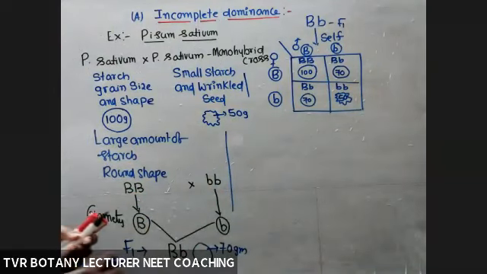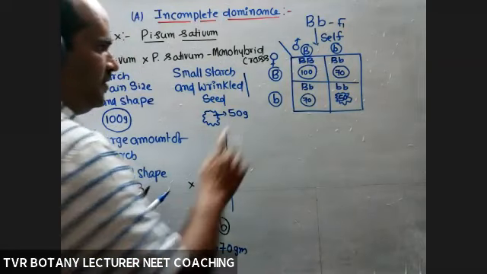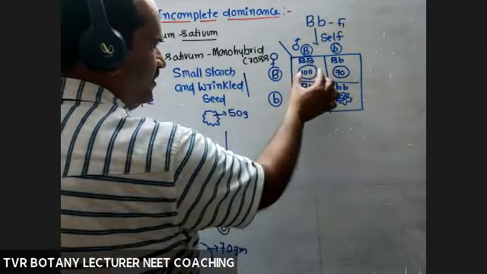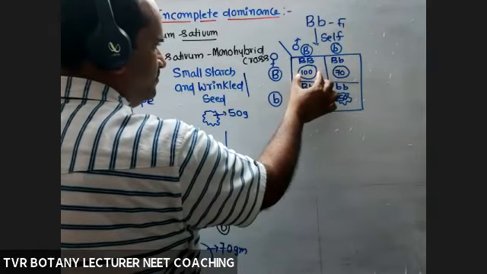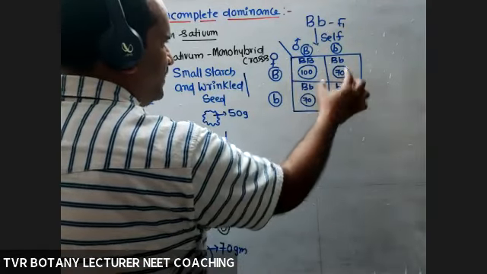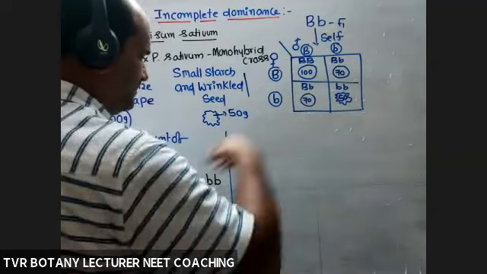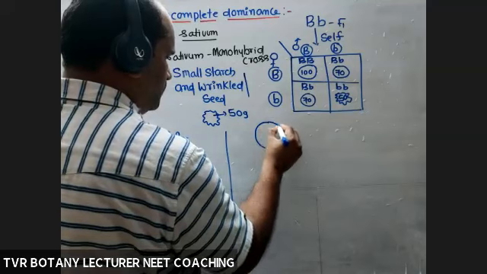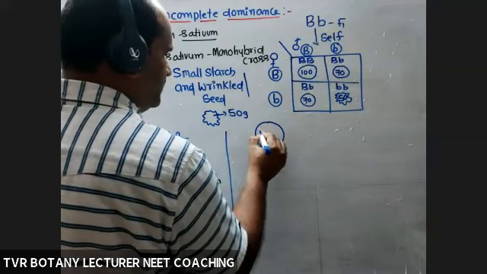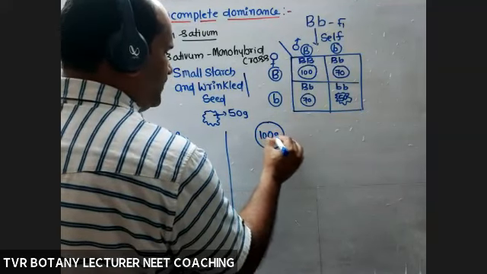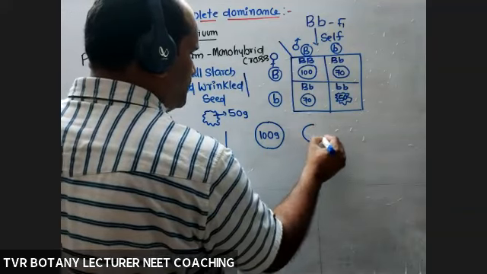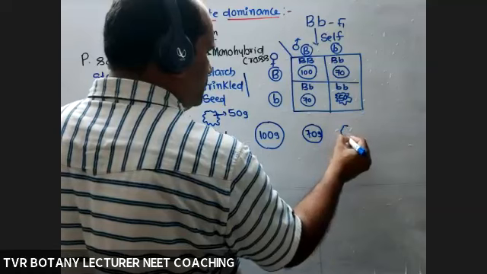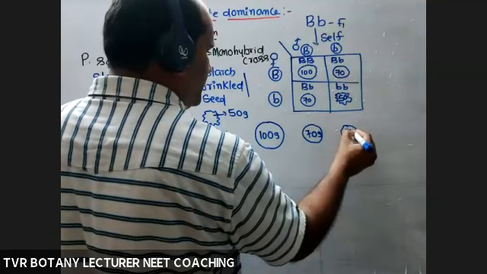So here, how many kinds of phenotypes are present? Largest one, smallest one, intermediate one. Large with 100 grams, intermediate 70 grams, 50 grams.